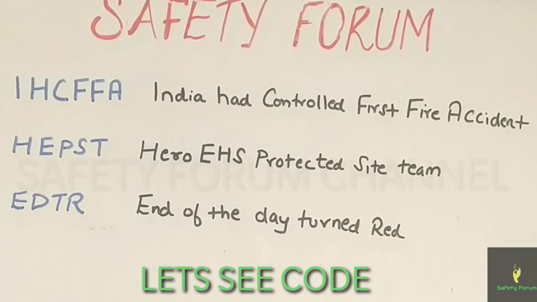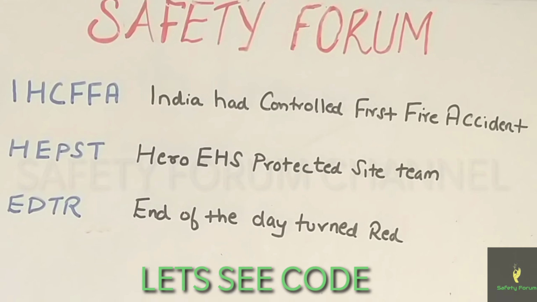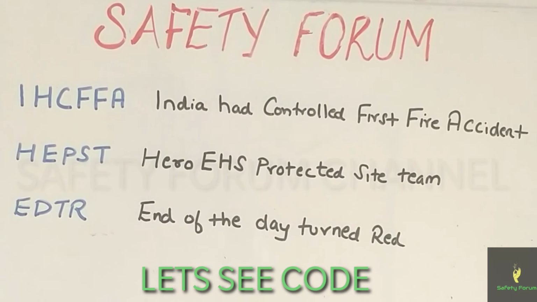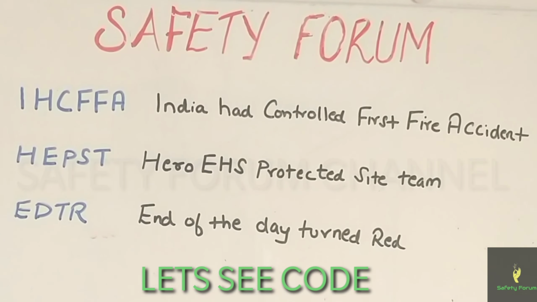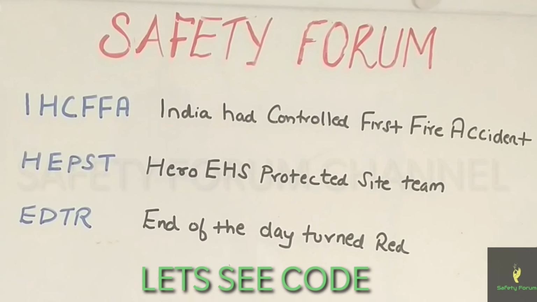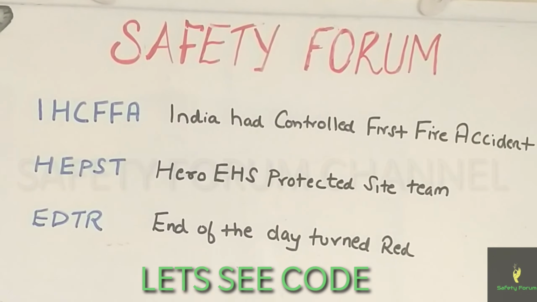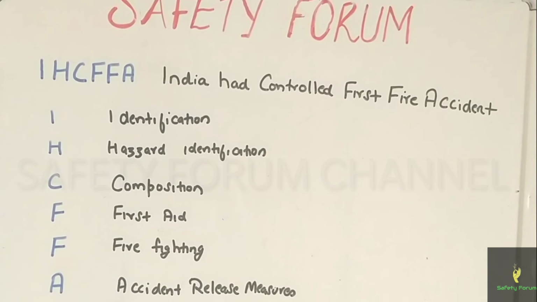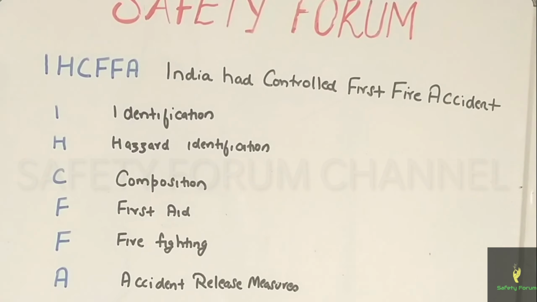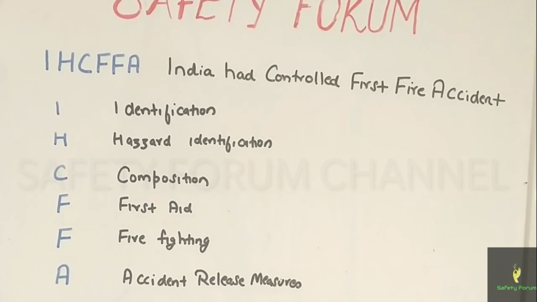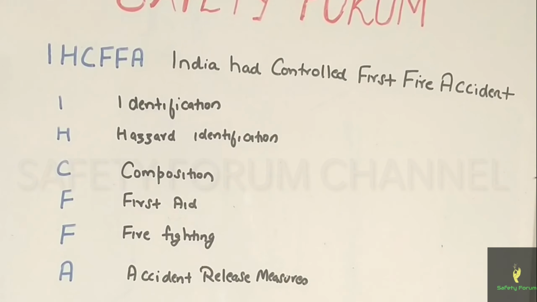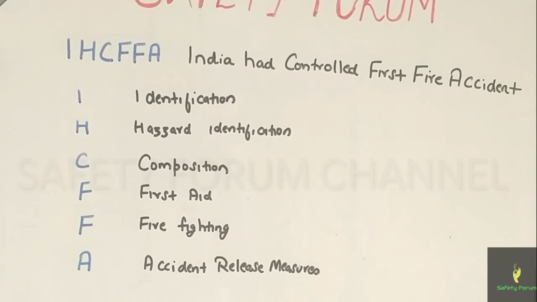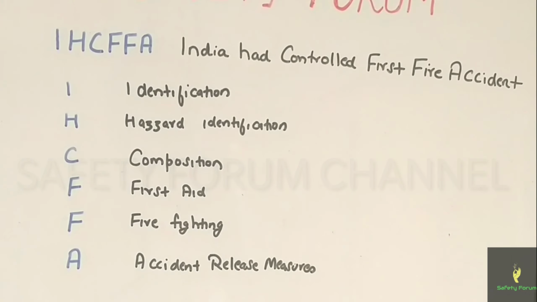Now we will see how you can find the information from each statement. First we take IHCFFA, which is India had controlled first fire accident, and see what information there is for the MSDS. I stands for identification. H stands for hazard identification. C is for composition of materials. F is for first aid, and again F is for firefighting, and A is for accidental release measures.